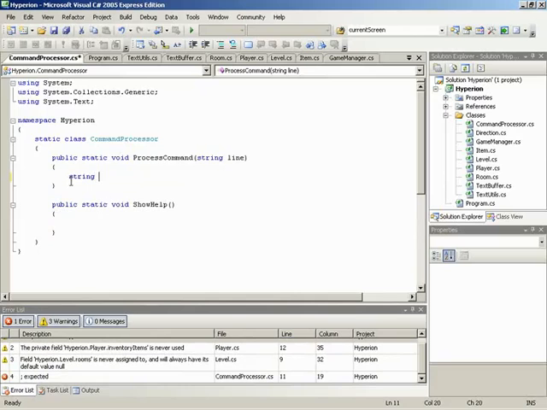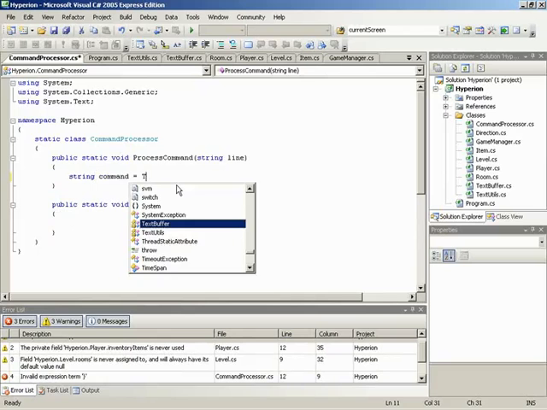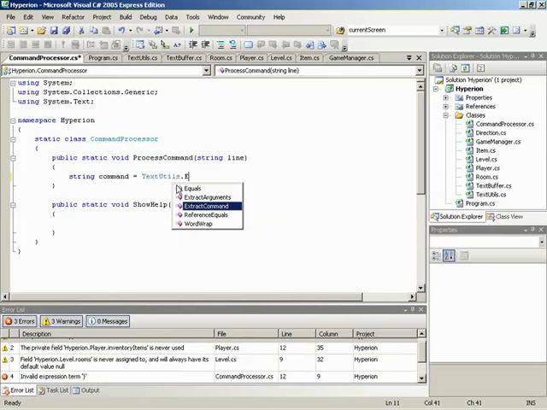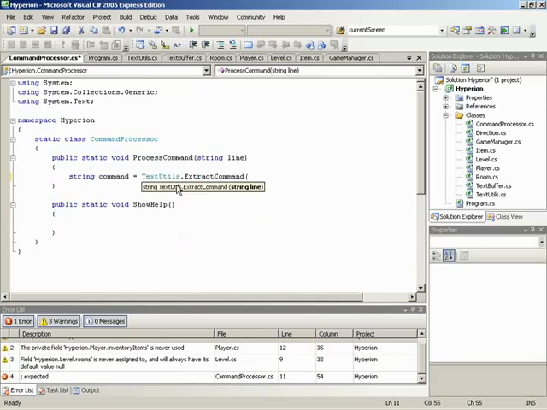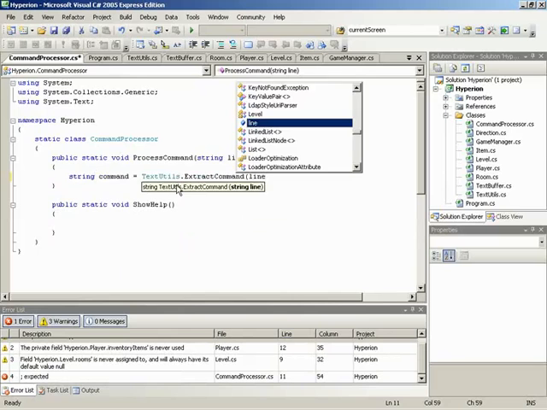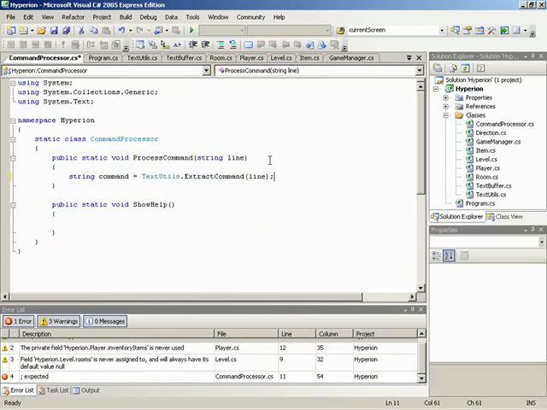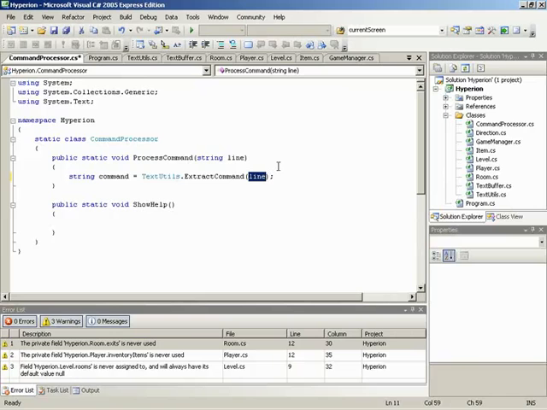We'll start with a string variable called command, and that will be set to whatever the incoming command portion of this line was. So we need to access our text utils, and we need to tell it to extract a command from the incoming line. Now I'm going to type this out, but I'm going to enhance it a little bit after I do. That alone would work in most cases.